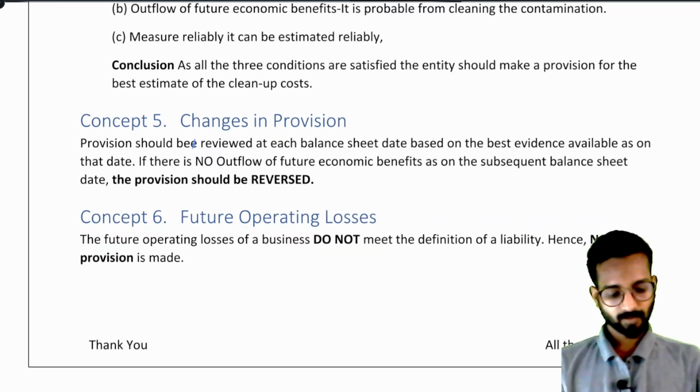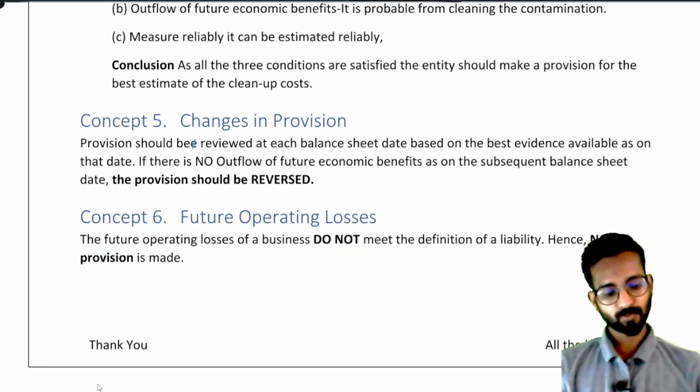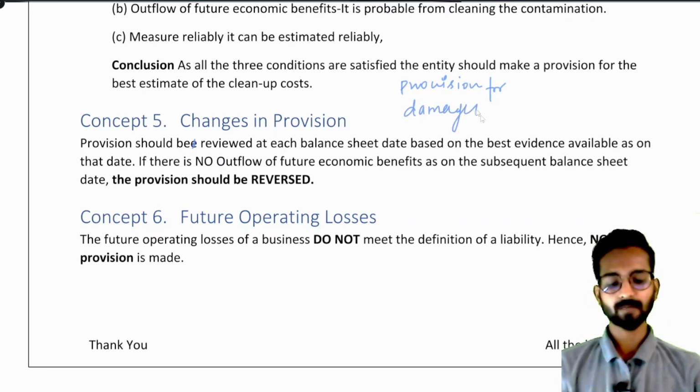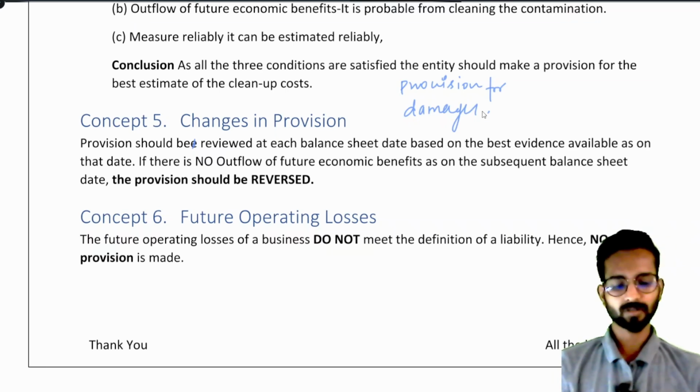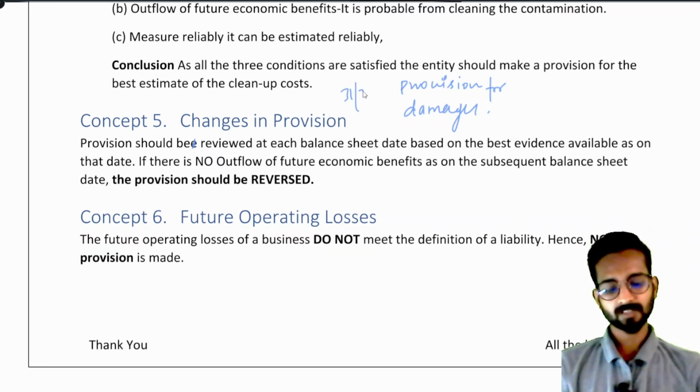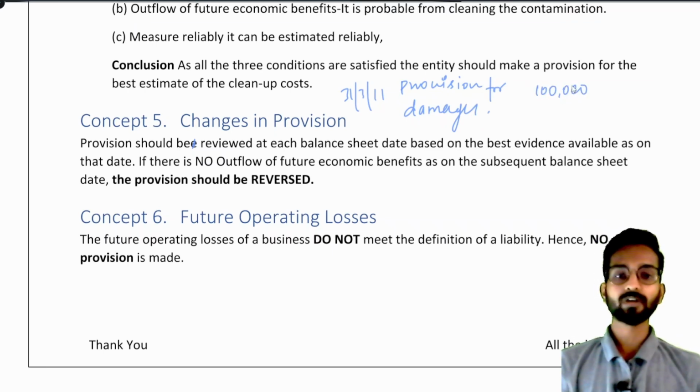See, what does it mean? Suppose I create a provision for damages. Suppose against our company somebody has filed a suit. We are fighting that case in the court, and as on 31st March 2011 I created a provision of, say, 1 lakh rupees. But the court result did not come till 31st March 2011.